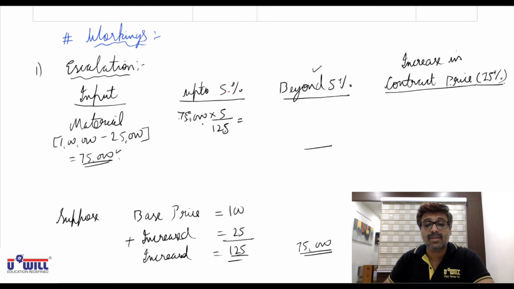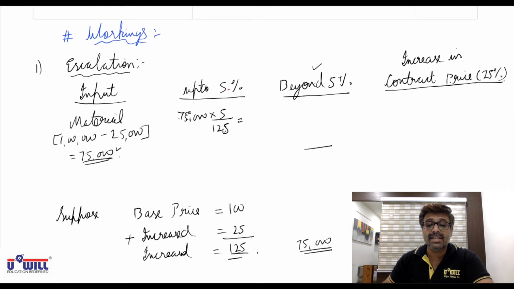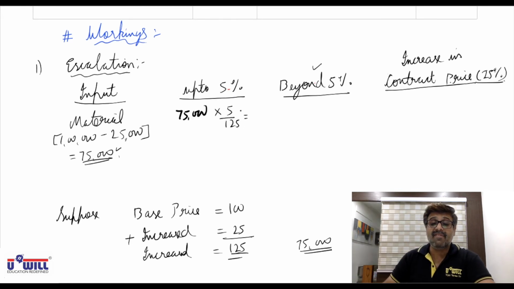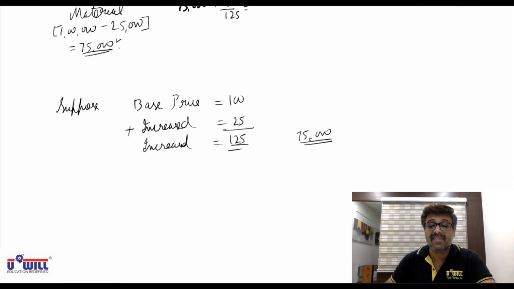Because 75,000 is not equivalent to 100. 75,000 is equivalent to 125. So if the increased price is 125, then the materials we got at 75,000. So up to 25%, what would be the increase? 75,000 into 25 by 125.